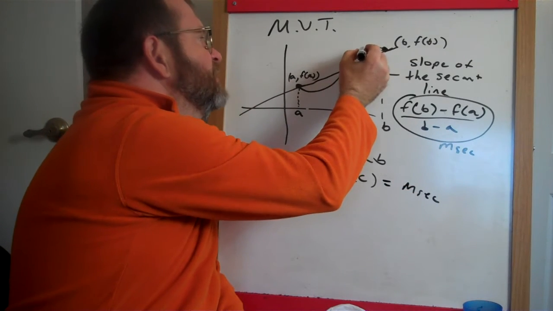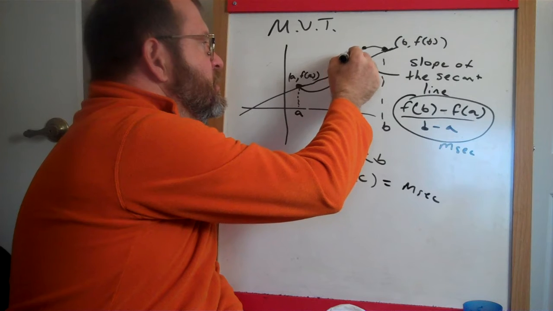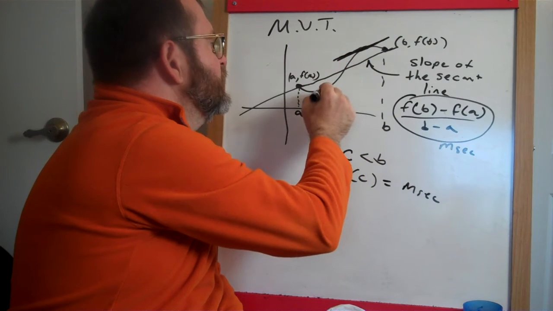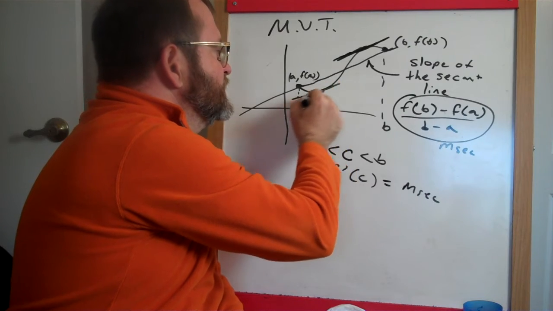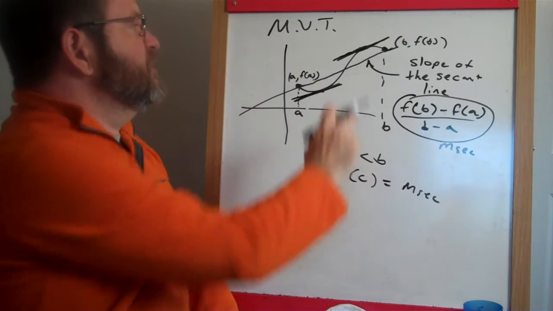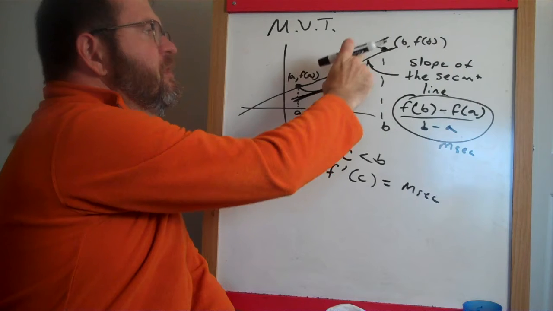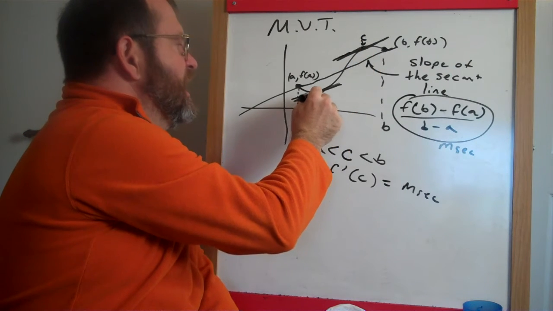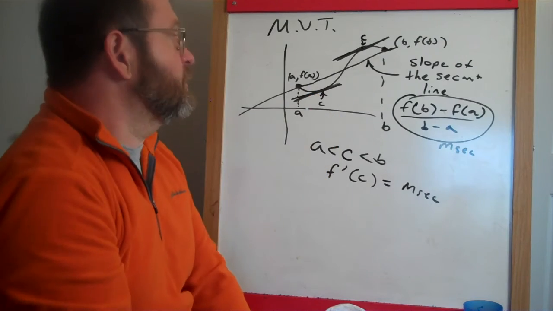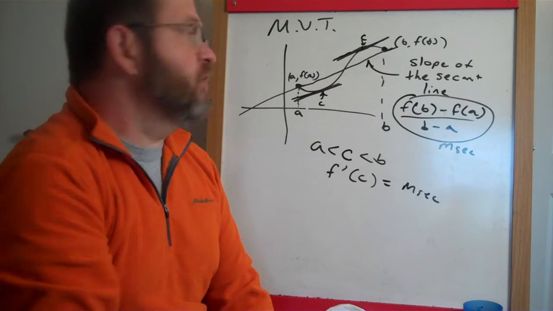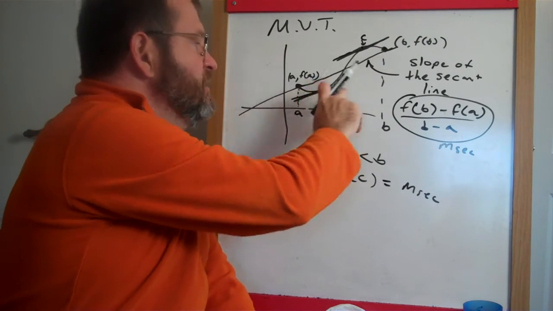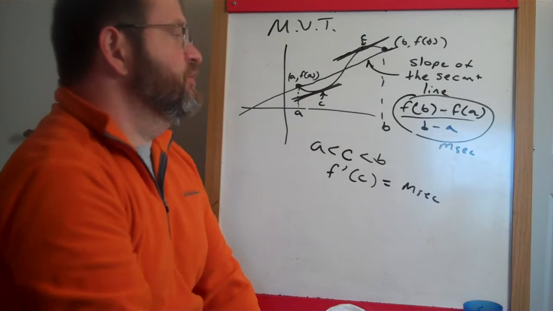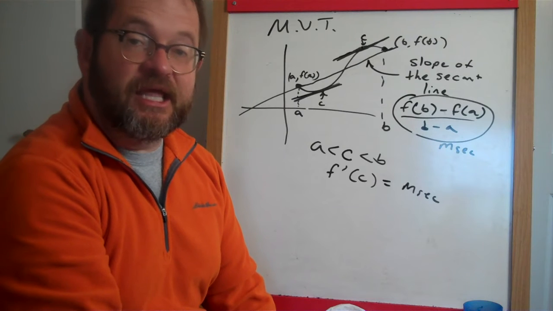In other words, there'll be some place, maybe multiple ones along the way, where the tangent line there, I can't really draw it very well, in this case there's two such places, is the same as the slope of the secant line. See, I can tell because they're parallel. So there's a perfectly good C right there, and there's a perfectly good point C here. In this case, there were two places along the way where the slope of this tangent line, the derivative of the function at that place, was equal to this way of writing the slope of the secant line.